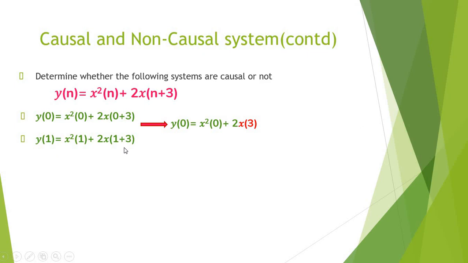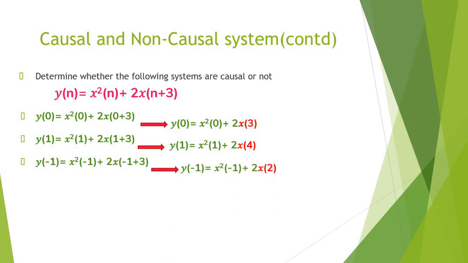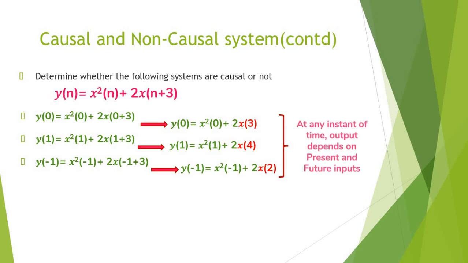Next time index, y of 1 is equal to x square of 1 plus 2 into x of 1 plus 3, which means y of 1 is equal to x square of 1 plus 2 into x of 4. So at time instant 1, the output depends upon the present input x of 1 as well as the future input x of 4. The same thing repeats for y of minus 1 also. Since at any time instant we tried, the output depends upon the present as well as future input, hence the system is called a non-causal system.